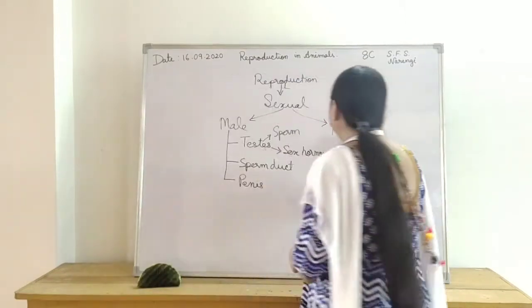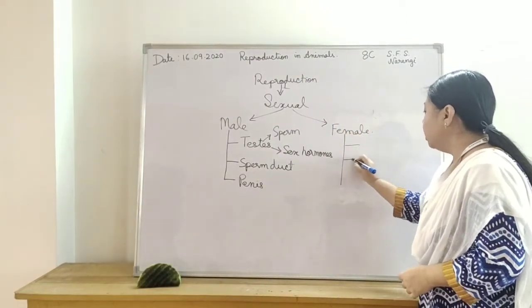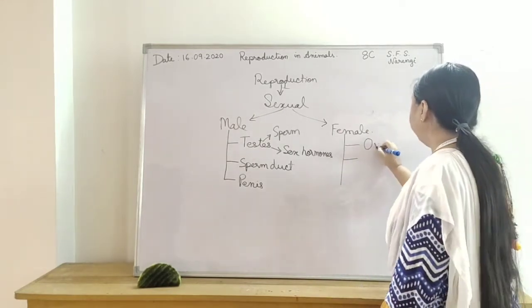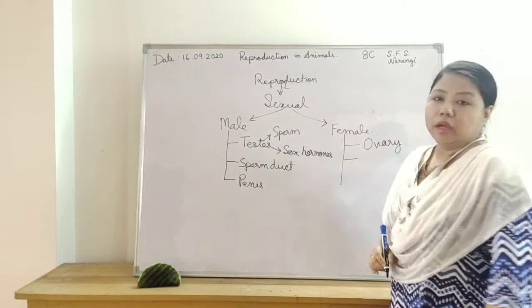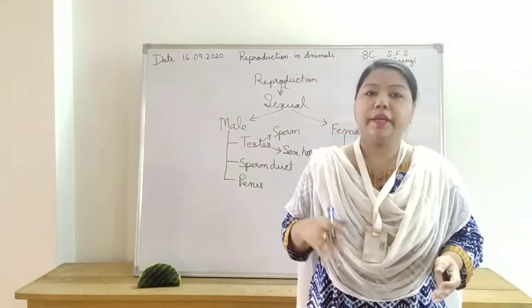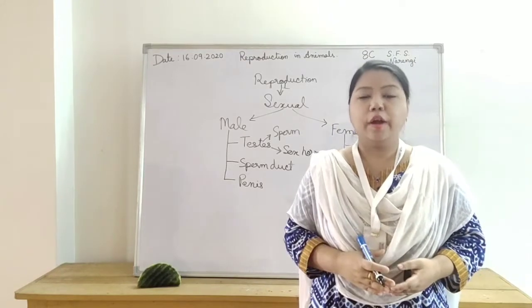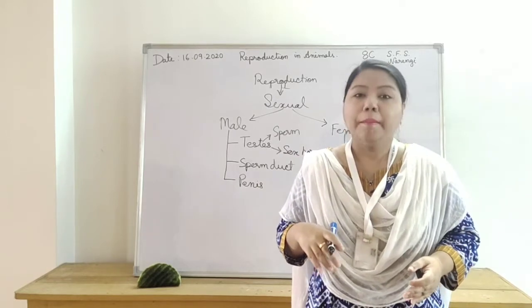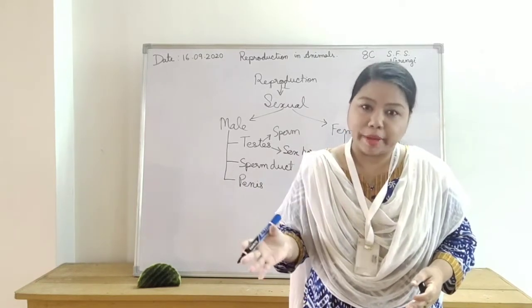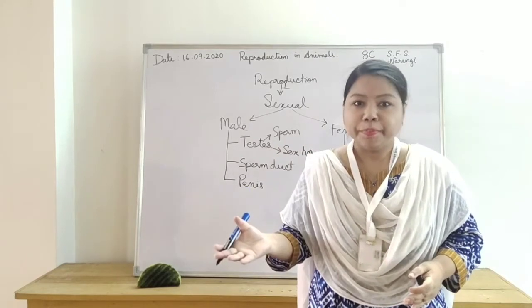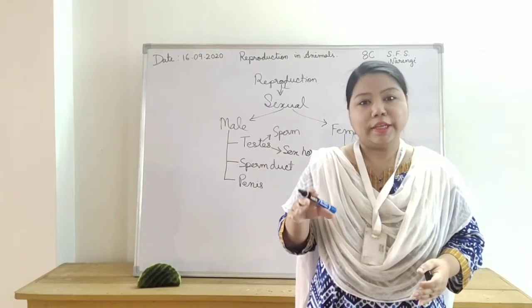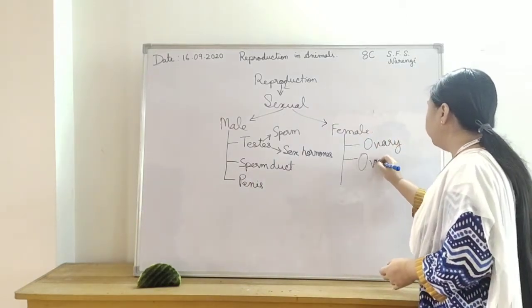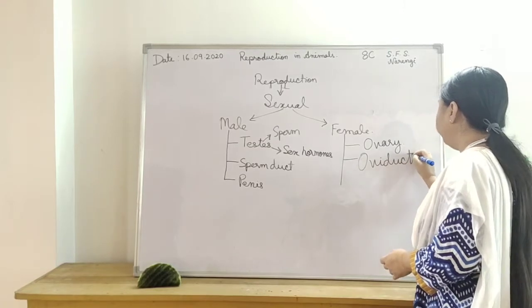Then the female reproductive system consists of the ovary. The ovary is the organ in which the eggs are produced. There are many eggs present inside the ovary, but one egg at a time matures and comes out of the ovary, and this process is called ovulation. After coming out of the ovary, the egg moves towards the oviduct.